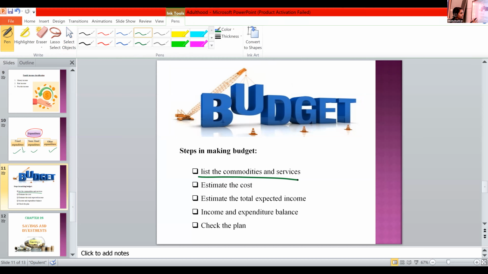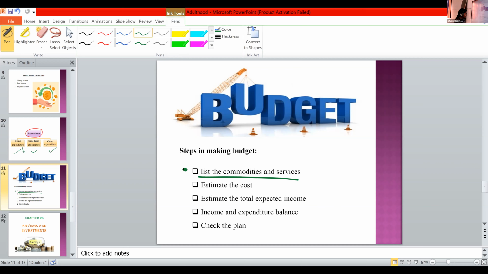All these are her needs. In the case of Sana, her commodities list is novel, paint, juice, pencils, brush. That is the first step.